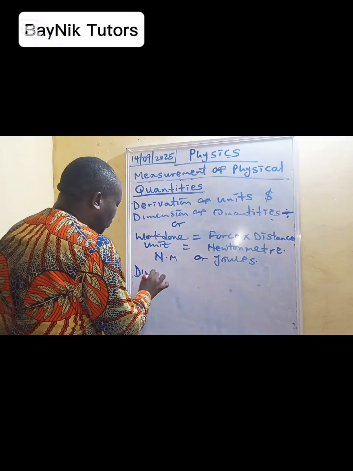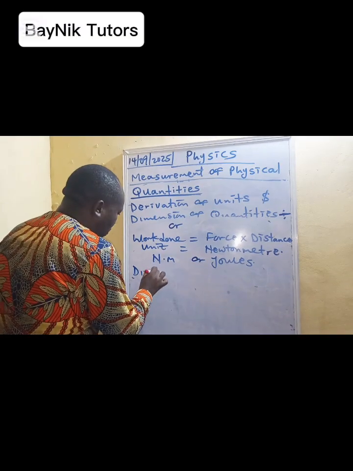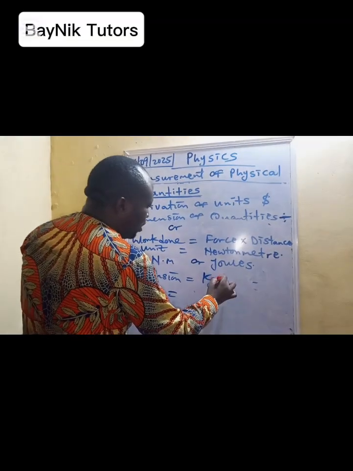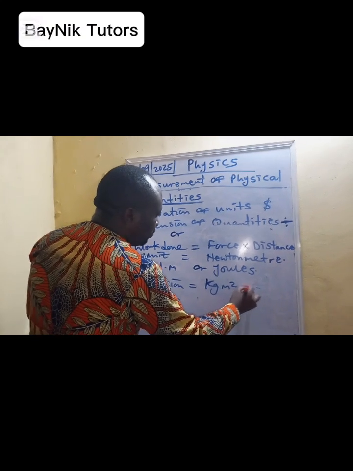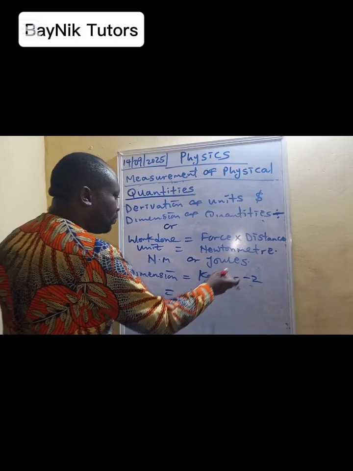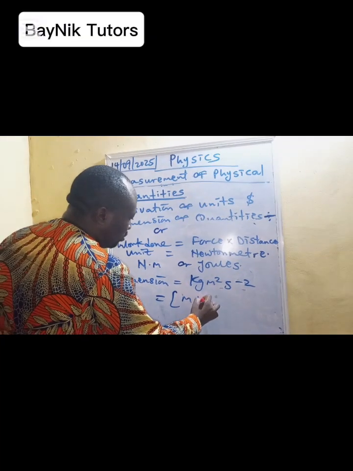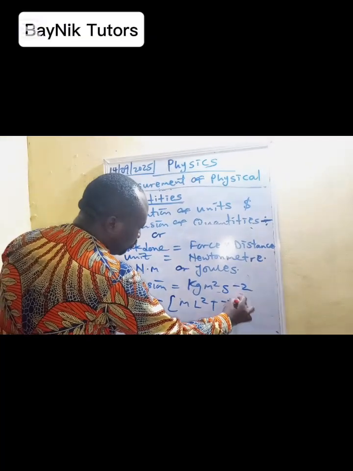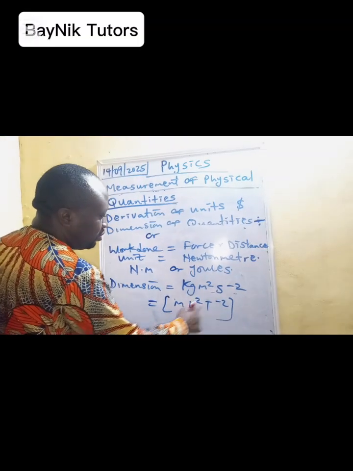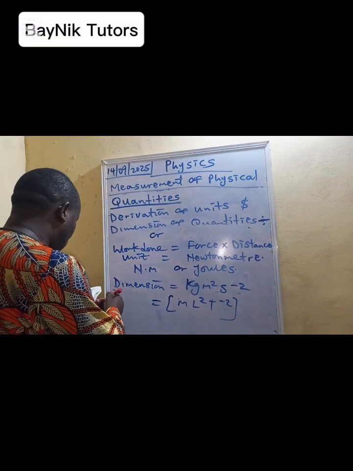For the dimension, the kilogram is M, which is mass. The meter is L. The seconds is T. So the dimension will be ML square T minus 2. That will be the dimension for work done.